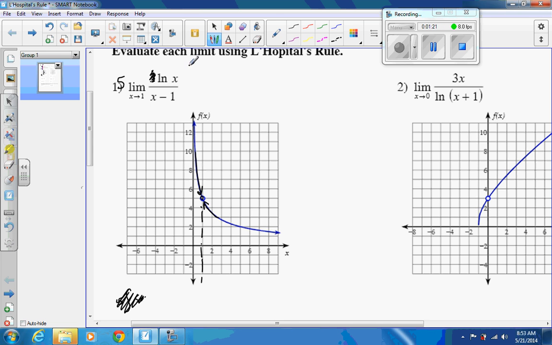You plug in 1, though. Ln of 1 is 0. 1 minus 1 is 0. 0 over 0 is undefined. Got to do something. We're going to take the derivative of the top and the derivative of the bottom. And so we get 1 over x for the top, and for the bottom, just 1. You plug in 1, you get 1 over 1. But don't forget, I factored out a 5, so I'd really have had 5 in there that whole time if we hadn't done that. So it ends up being 5, which you can see from the graph.